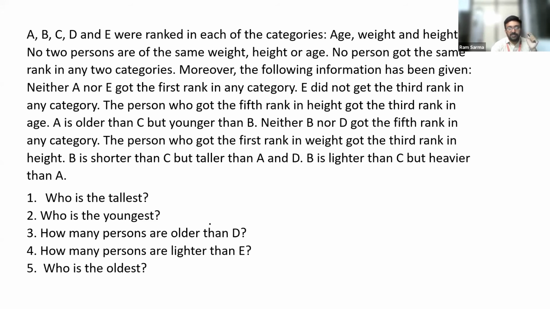Now, you are given information about 5 members, that too about 3 different categories. We need to figure out who among the given 5 is the oldest, who is the heaviest, who is the tallest. Clear? So we have to find their respective ranks. Yes, welcome, Robert. Good. Let us see now.